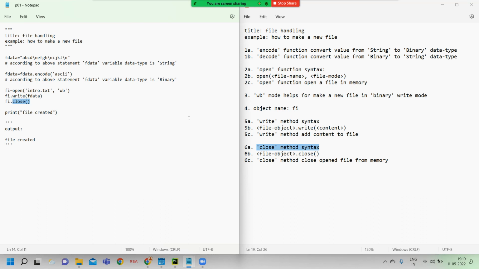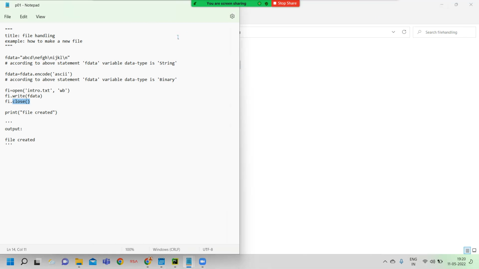So if I do not close that file, then that file is locked in memory. We can't delete that kind of file until shutdown or user sign out. Okay, good. Now I think you are clear. Here I mentioned the fi object and call the close method, since I want to close that file. The close method closes the opened file from memory.